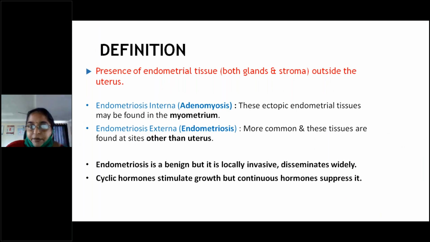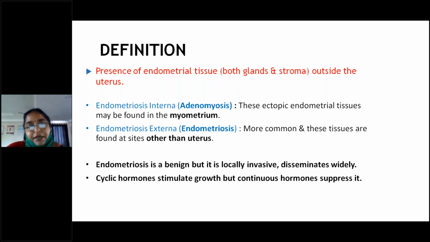So what is endometriosis? It is the presence of functional endometriotic tissue outside the uterine mucosa. Actually, uterine mucosa is not given here, uterus is given. You already know the uterus contains endometrium, myometrium, parametrium, isn't it? In the endometrium, endometrial tissue will be present. But the presence of functional endometrial tissue outside the uterine mucosa, that is known as endometriosis.